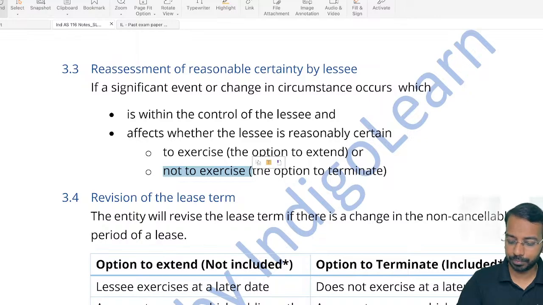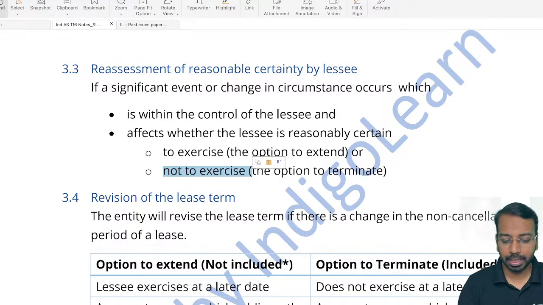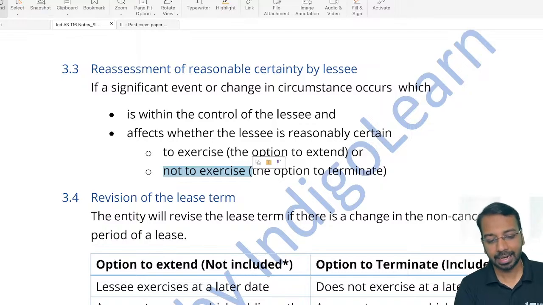Say I have taken a property on rent, and the business has grown, and because of which I have more and more employees. Now the place is not sufficient. Earlier I thought I will extend the term, but now I am thinking I will not extend the term. In that case, I will reassess the reasonable certainty, and the subsequent accounting for this we'll understand when we understand the reassessment aspects.